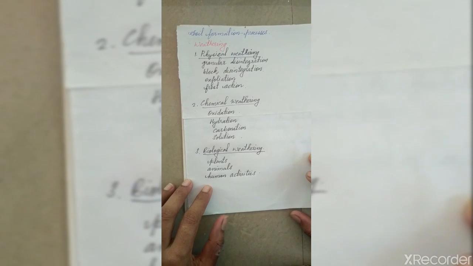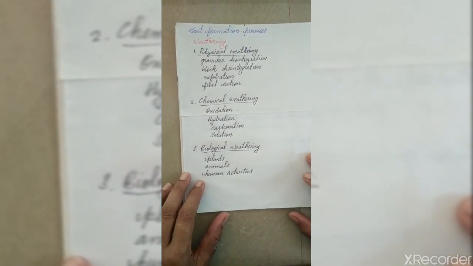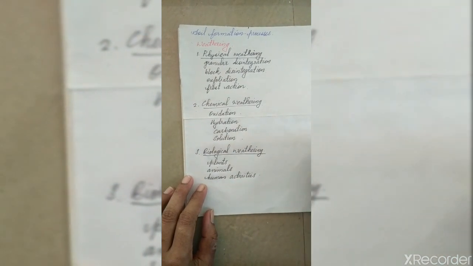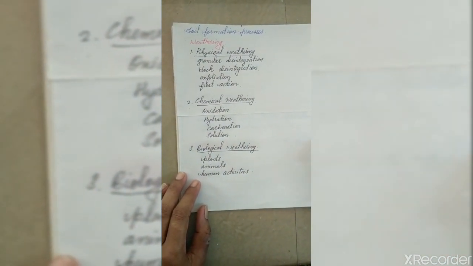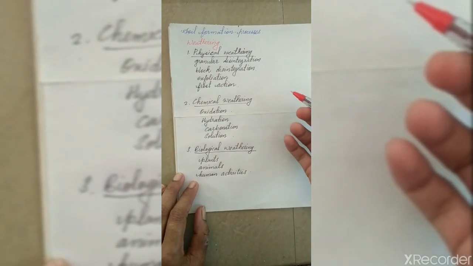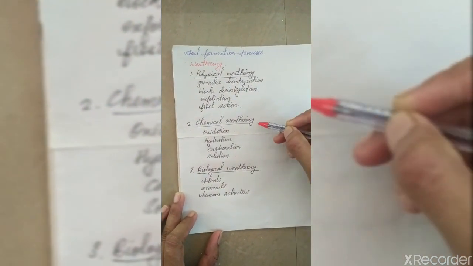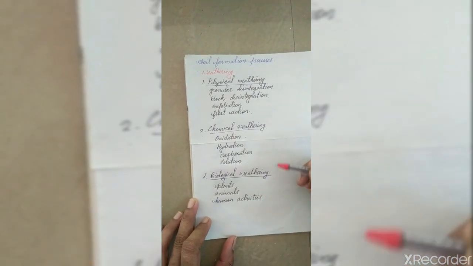Soil is formed over millions of years. It undergoes many processes to form at least 1 centimeter of topsoil. As we learned last year, the most important process for the formation of soil is weathering. We have learned different types of weathering last year.